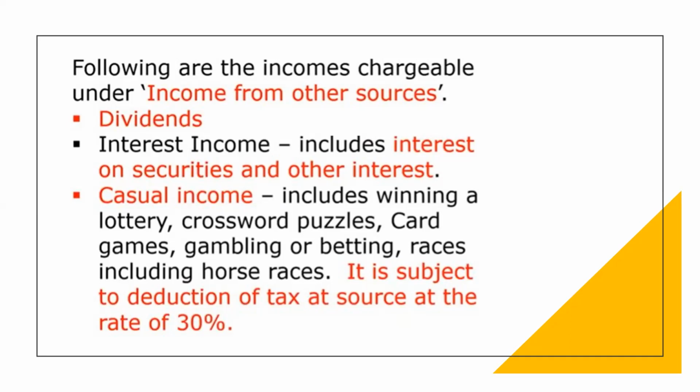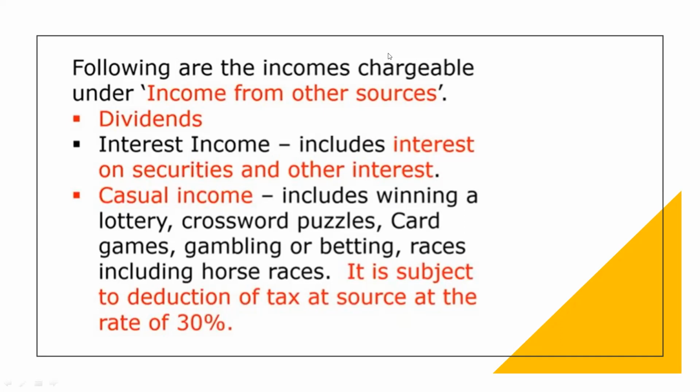Then next we have casual income, and this includes different types of income like winning a lottery, crossword puzzle or card games, and some amount you get from betting, gambling, or races, including horse race or any kind of race. If they are getting certain income out of it, that is known as casual income, and it is subject to deduction of tax at source at the rate of 30%.